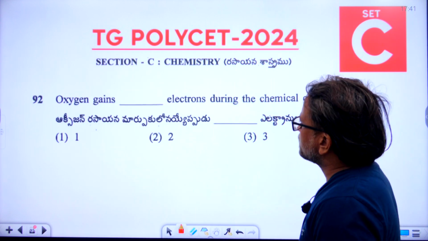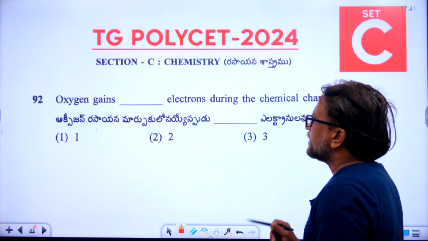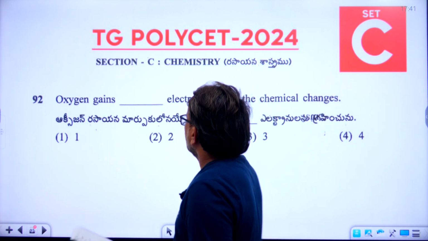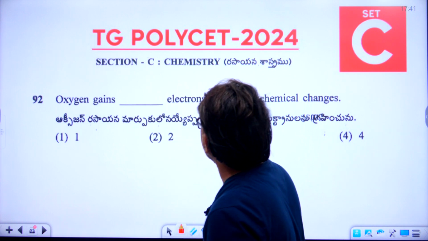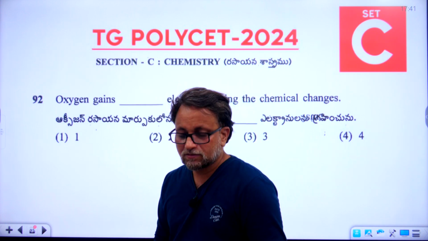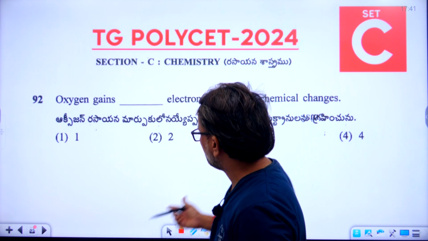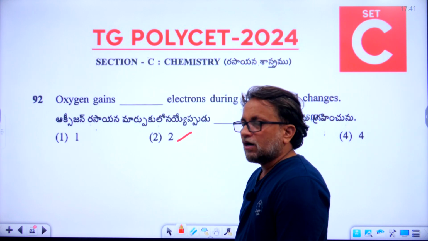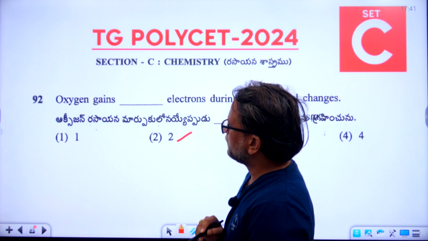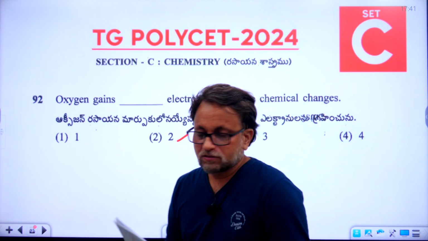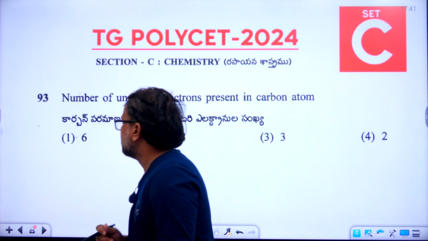Oxygen gains dash electrons during the chemical changes. How many electrons does oxygen gain during the chemical changes? So 92 question. Right answer is 2. Answer is 2. Option also 2. So second option is the right answer for 92 question. So now let's go to the 93.